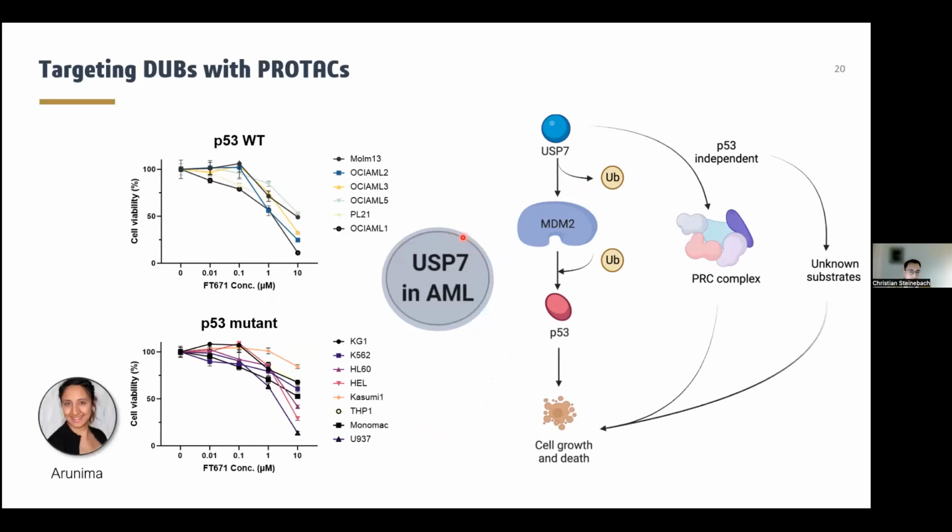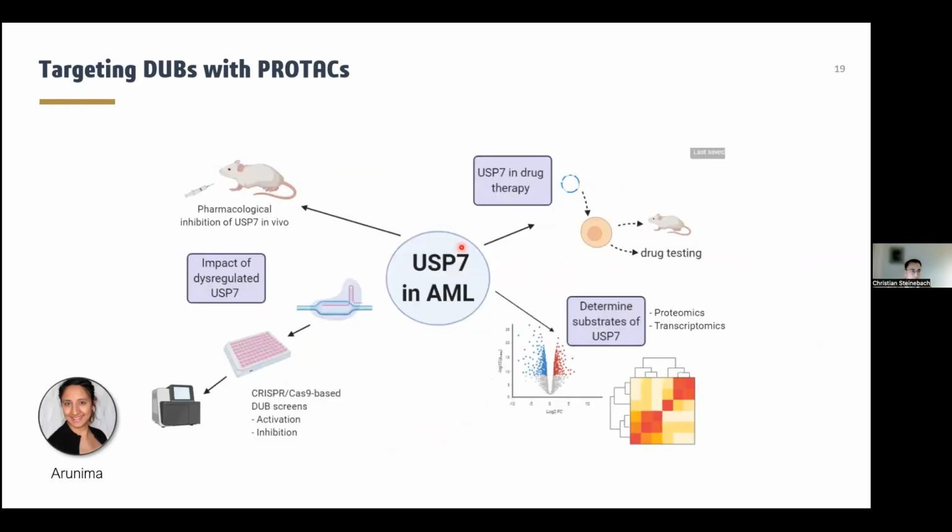However, in the context of AML, we found that when we treated AML cell lines with respective USP7 selective inhibitors, the viability was impacted independent of the p53 status. And this indicates that there might be some other targets of USP7 responsible for these effects.